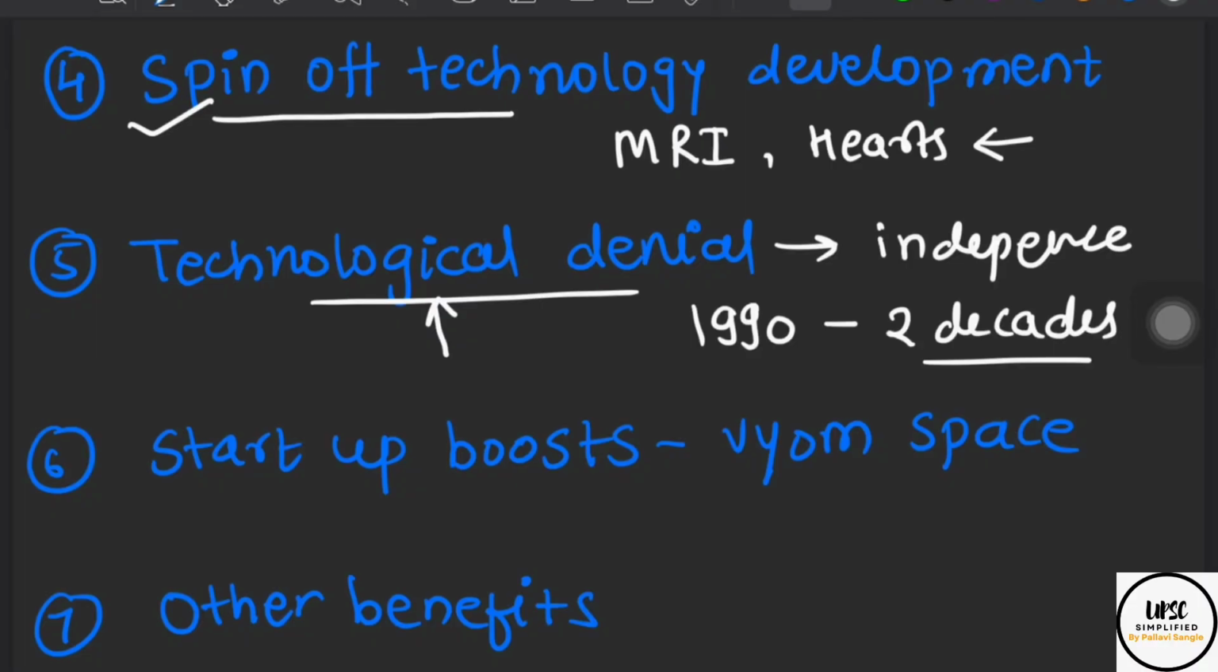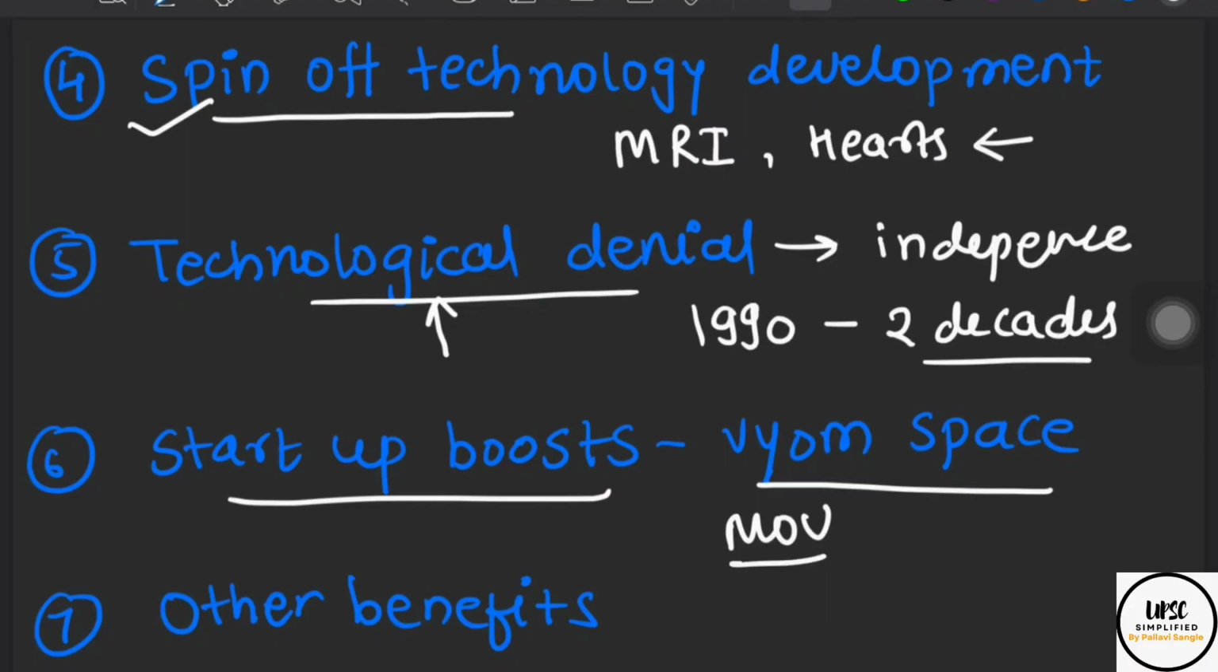Then the next important significance is startup boost. We all know that India's various space startups are being developed, and ISRO has signed an MOU with the Vyoma Space startup, and it is actively taking support from various startups to build this Gaganyan mission. This will give a further boost to startups and employment generation in the space sector in India. Then there are so many other benefits, like the youth of this country will get inspiration, industry-academia collaboration will happen, and so many other benefits which you can write.